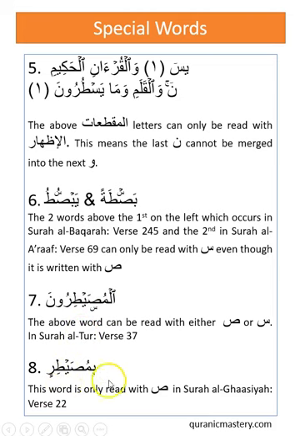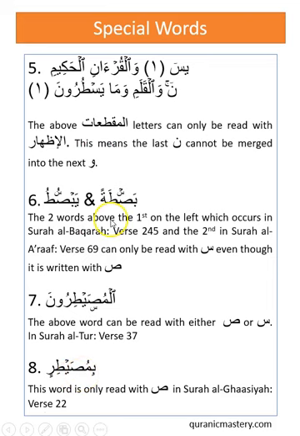The number 8, bimusaytir. This word is only read with sad in Surah Al-Ghashiyah verse 22. Now in some turuq you can read this with sin. Okay, in some turuq you can read bimusaytir. But in Shatibiya you are only allowed to read with sad, and there is no difference between any of the chains when it comes down to this of Shatibiya. So this was only with Sad.